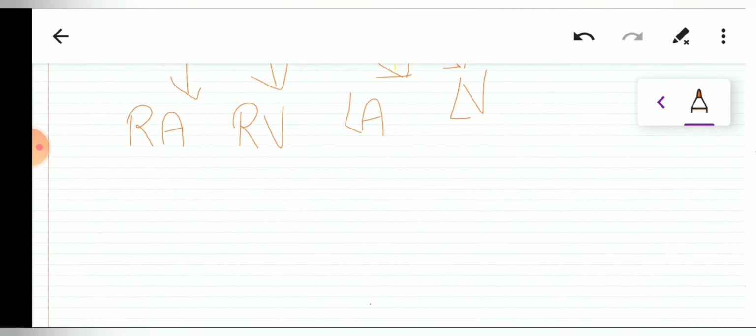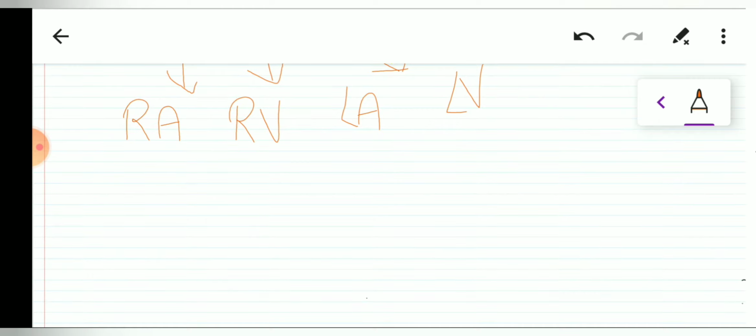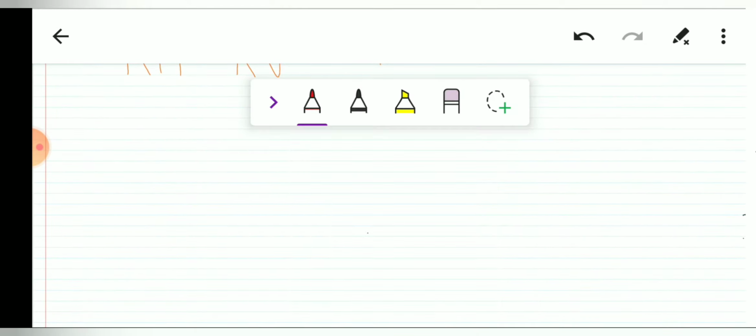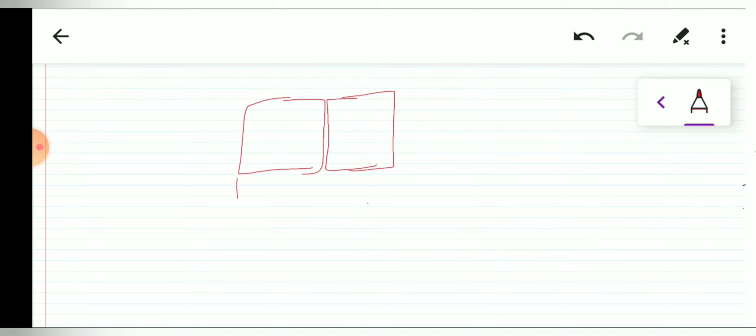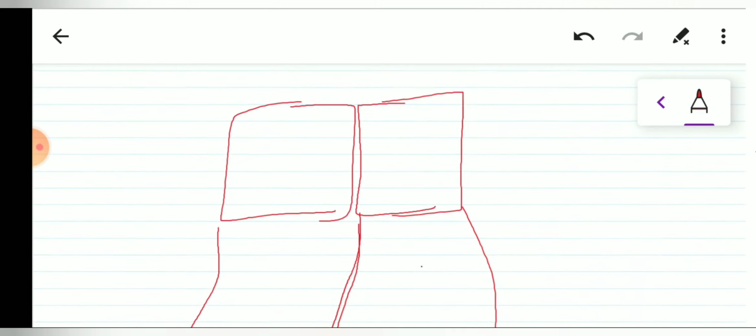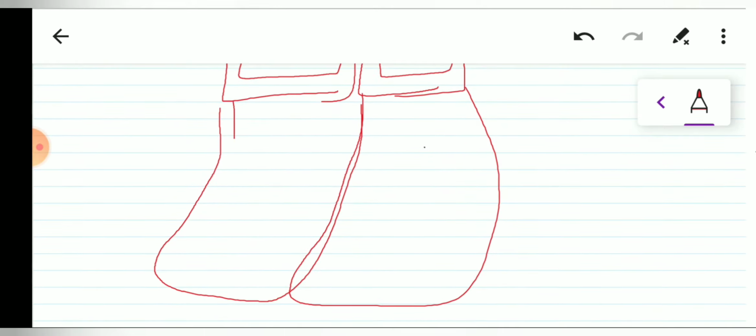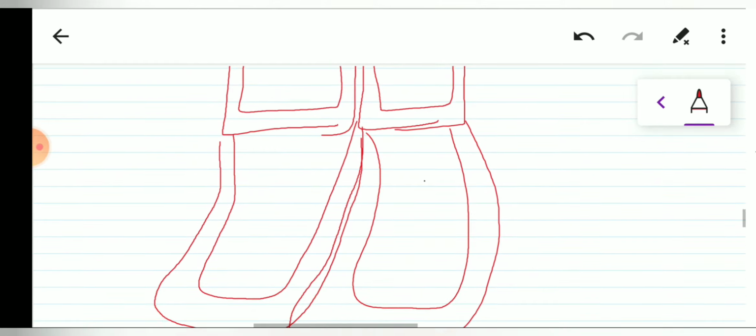Now let us try to draw a schematic diagram of the heart, just to show how the heart appears with all its chambers. First of all, let us suppose this is our right atrium. Beside it we have our left atrium. Below the right atrium we have our right ventricle, and beside it our left ventricle. The atria have a small wall and the ventricles have a thicker wall. Why? Since the ventricles have to pump the blood to a longer distance, we keep the wall thicker, just like this.